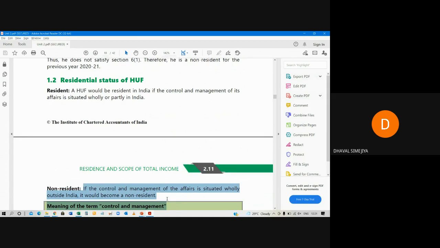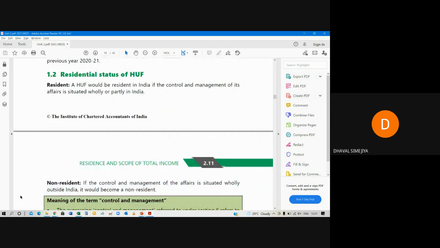Okay. If it is fully or partly from India, then it is resident. HUF will be resident, otherwise non-resident. Now, the meaning of the term control and management. Sir, what is control and management?